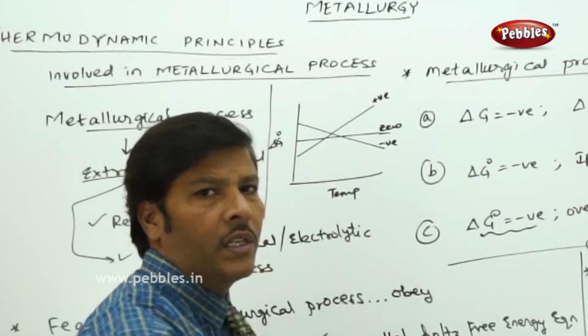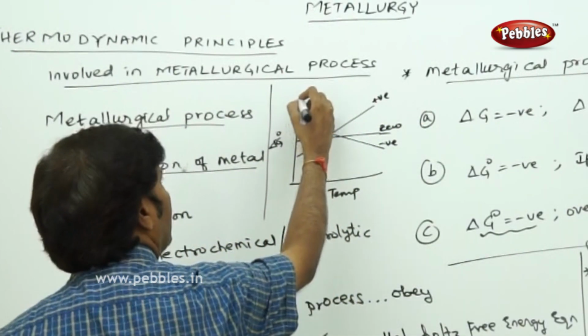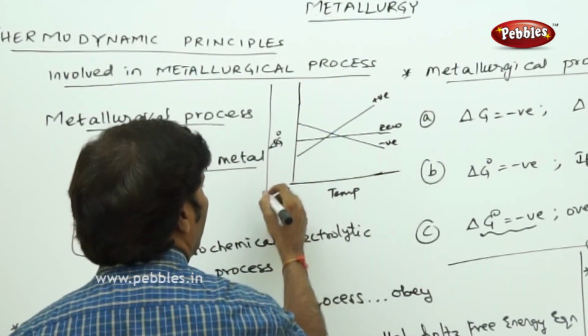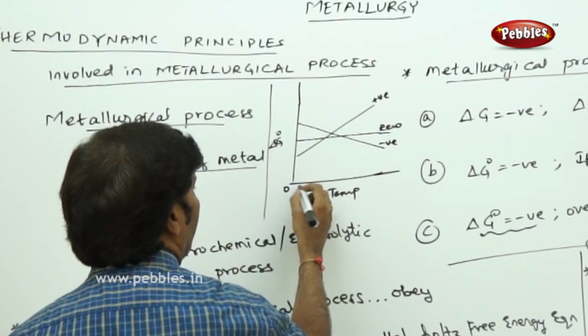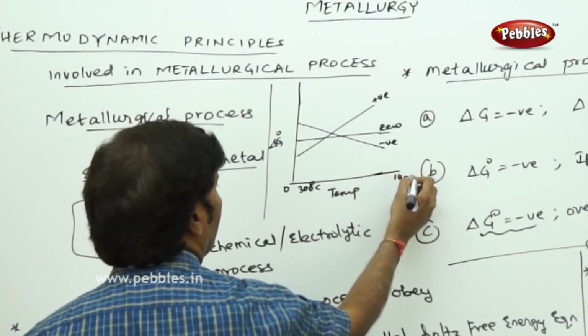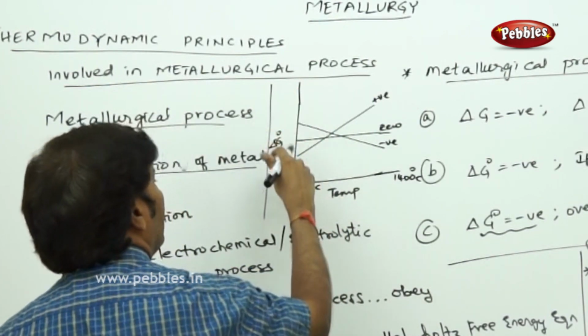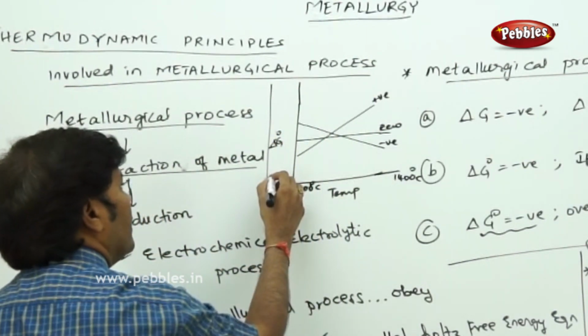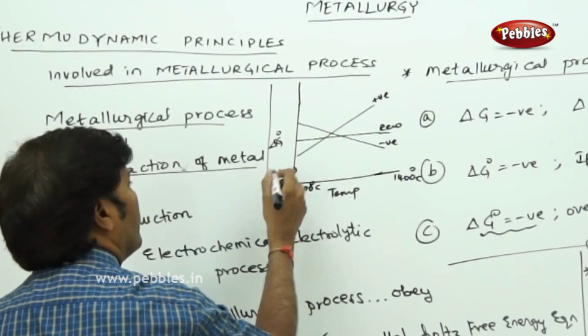What we are noticing in this graph is, as you move from bottom to top and from left to right, from the origin, the temperature starts somewhere around 300 degrees centigrade and goes up to 1400 degrees centigrade. The ΔG value is always taken in terms of negative, so it starts with minus 1400 kilojoules.